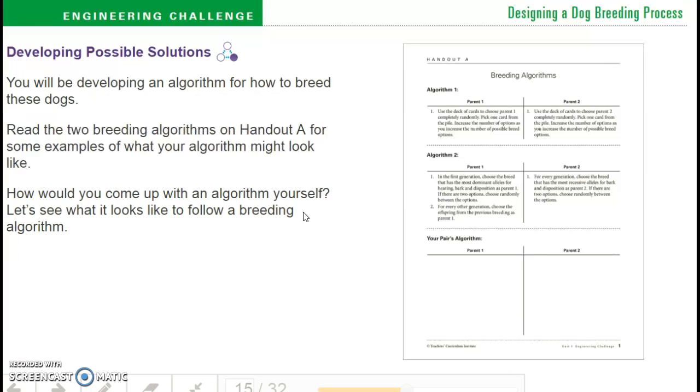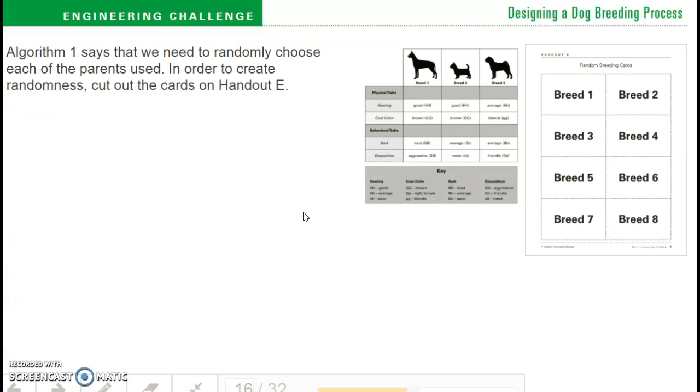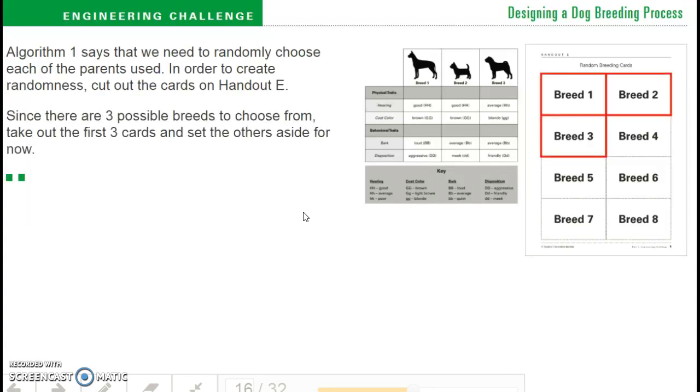How would you come up with an algorithm yourself? Let's see what it looks like to follow a breeding algorithm. Get into your pairs and follow along. Algorithm 1 says that we need to randomly choose each of the parents used. In order to create randomness, cut out the cards on handout E. Now, for those of you doing this at home, you can just randomly select one of the cards or one of the numbers. Since there are 3 possible breeds to choose from, take out the first 3 cards and set the others aside for now.